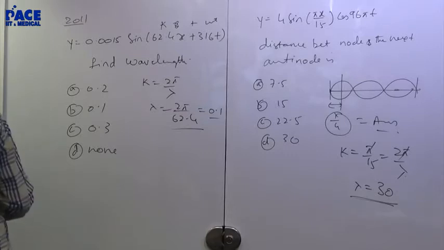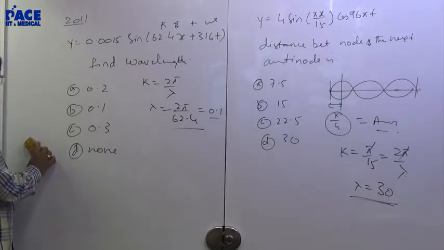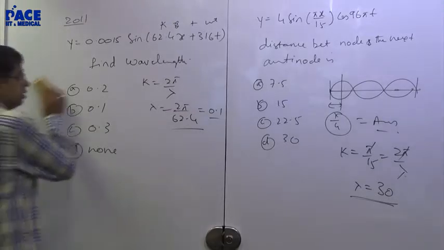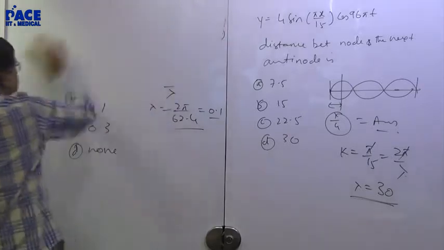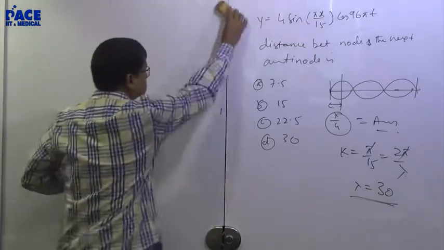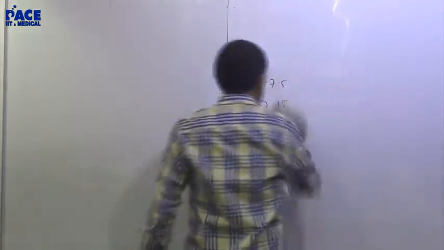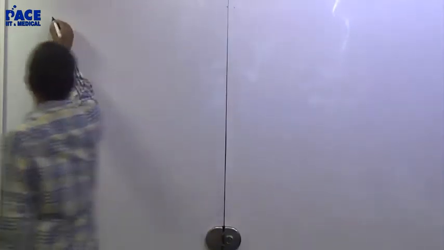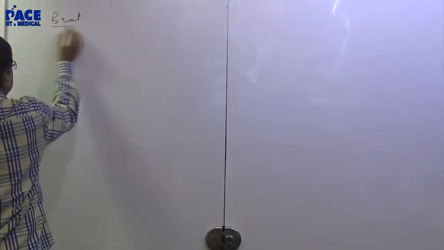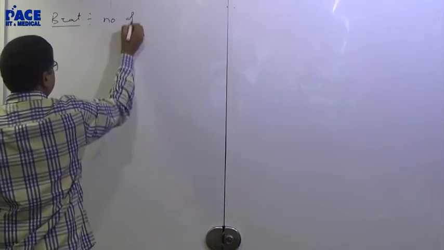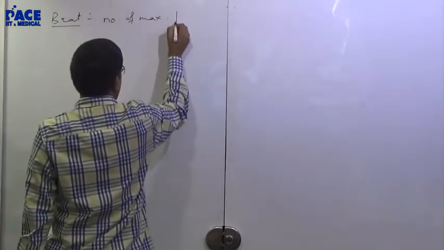The next concept, can I have the board? The next concept that they are touching is beat phenomena and resonance tube apparatus. Beat phenomena is nothing but the number of maximas per second.